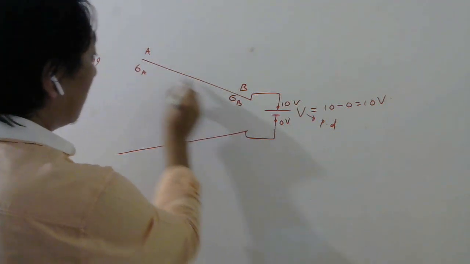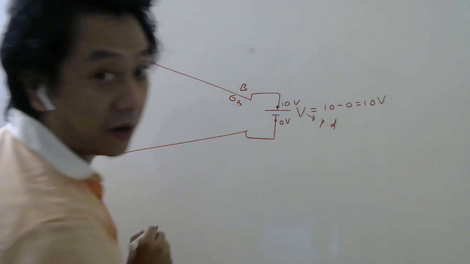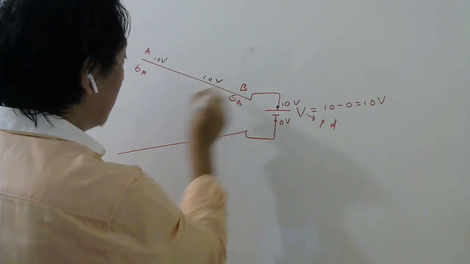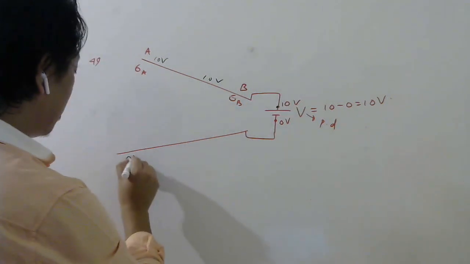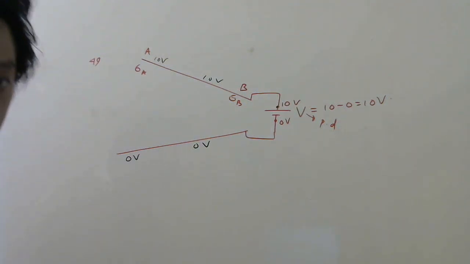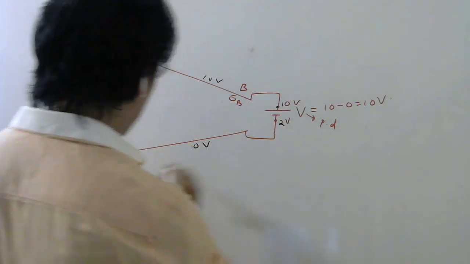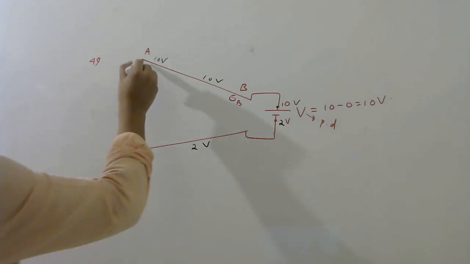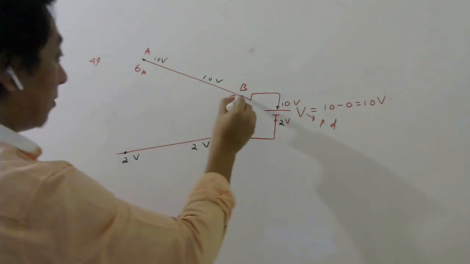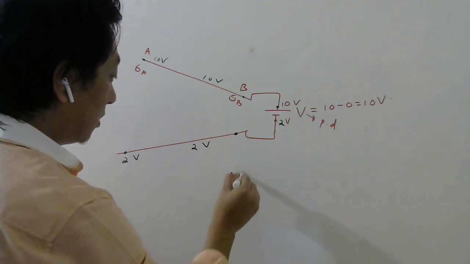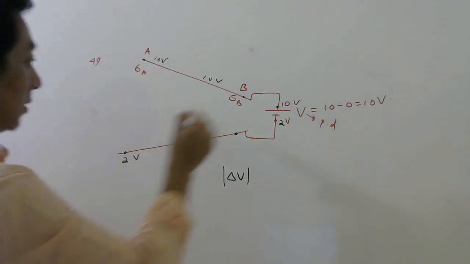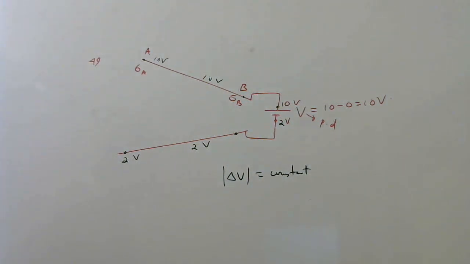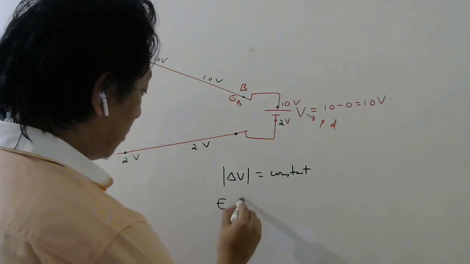This is one conductor connected to the high potential of the battery. So if this is 10 volt, all these points will be 10 volt, 10 volt, like that. And if this is 0 volt, all these points will be 0 volt, like that. Or if you say this is 2 volt, everywhere it will be 2 volt. So the potential difference between this and this will be the same as between this and this. So the potential difference is constant. Okay. Now what is potential difference? E into D.